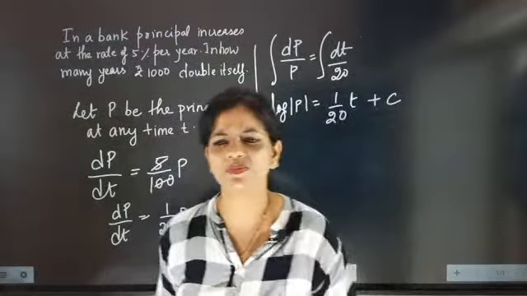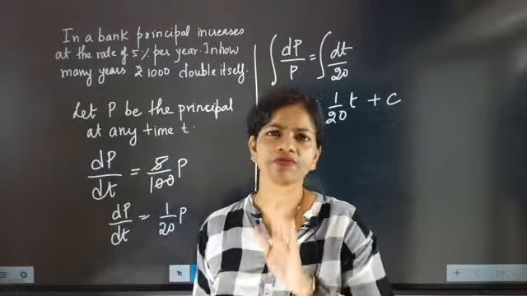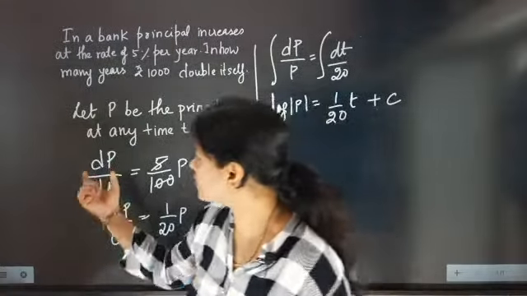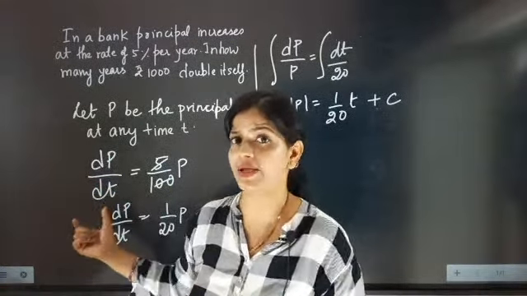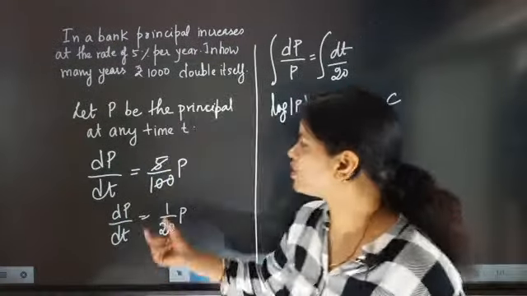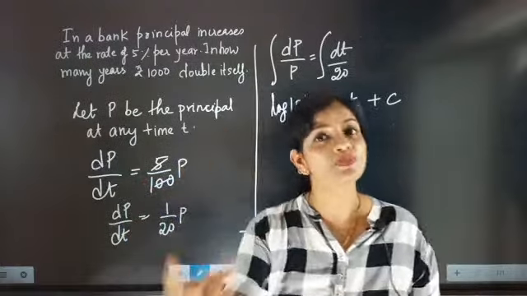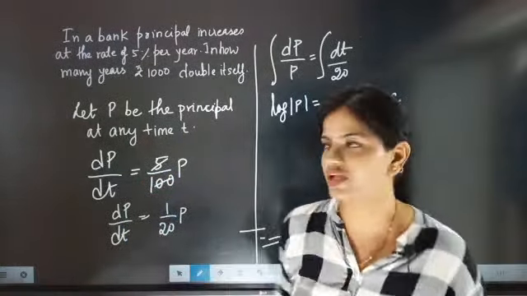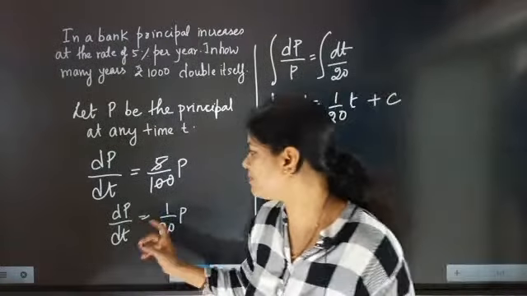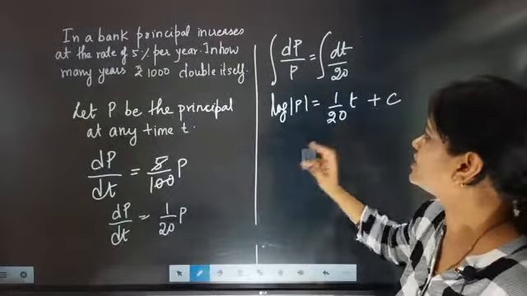That question is very simple. They are telling that the principal is increasing in a bank 5% every year. That means principal is increasing with time. We were going to put rate on principal. So we put rate on principal. After that they are telling that principal is increasing 5% every year. So 5 by 100 P we have written. So here dP by dt is coming 1 by 20 P. Now we have integrated it. After integration we got this one.